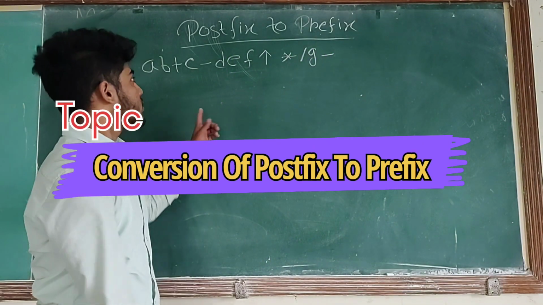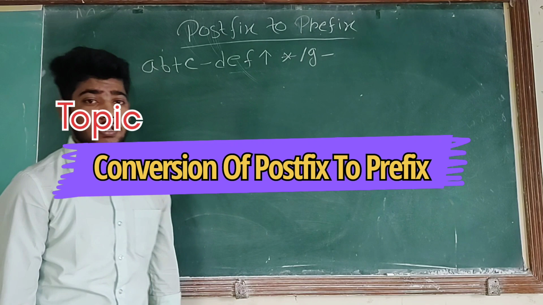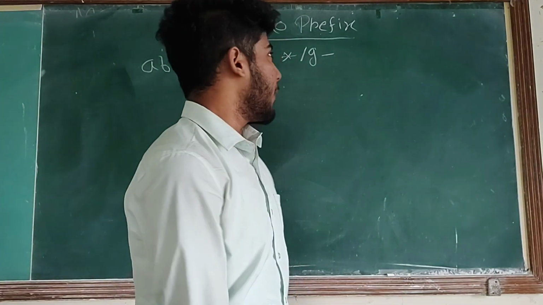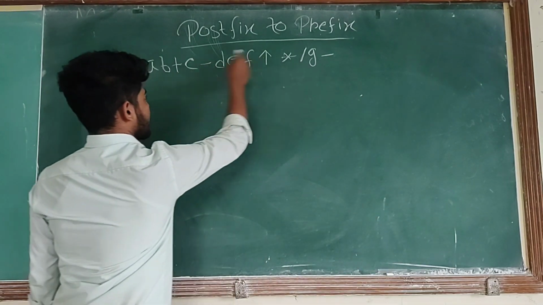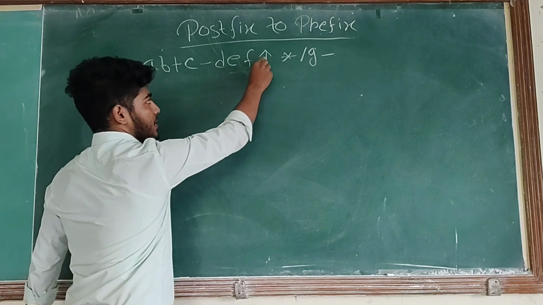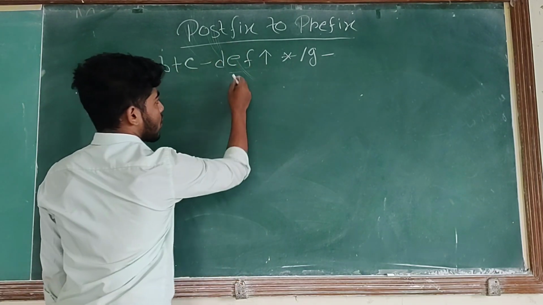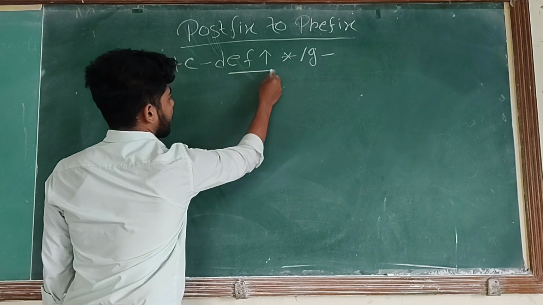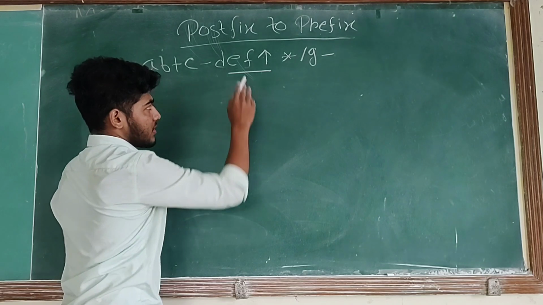So now let's convert this postfix expression to prefix expression. Prefix means operators are placed before two operands, and postfix means operators are placed after two operands. There are multiple operators present; exponent precedence is high, so it will be executed first. This is a postfix expression, so check before this operator whether two operands are present or not.